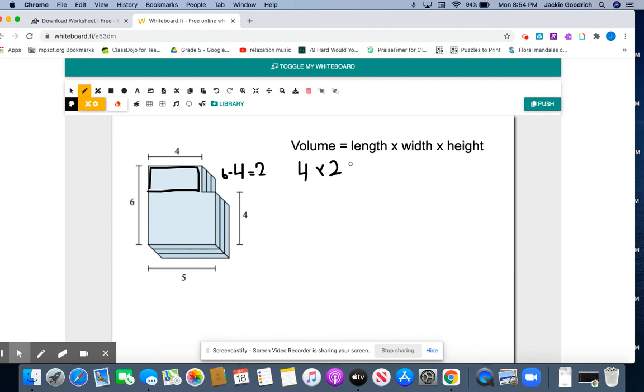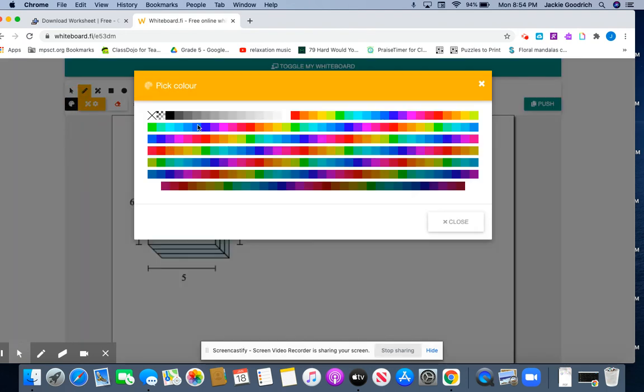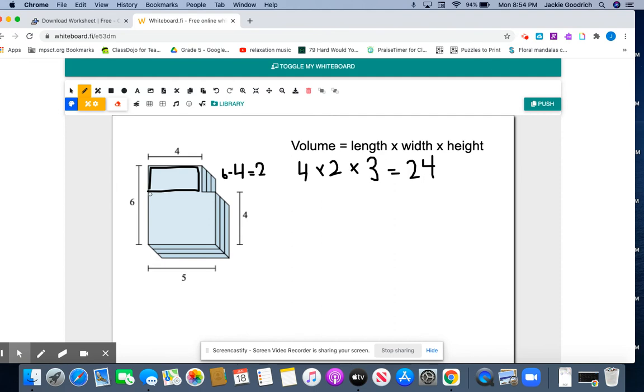And then the height of it, again, we're going to count the layers to see how tall. 1, 2, 3. And so then we have 8. 4 times 2 is 8. 8 times 3 is 24. And then I'm going to do this bigger box right here. And so there's my awful outline. I just want to show you that it's the bigger box right here.